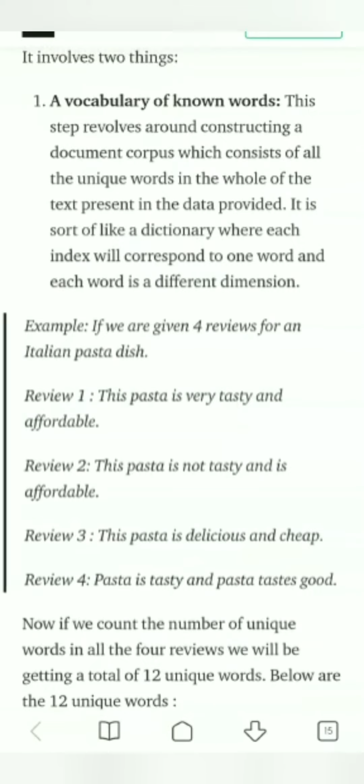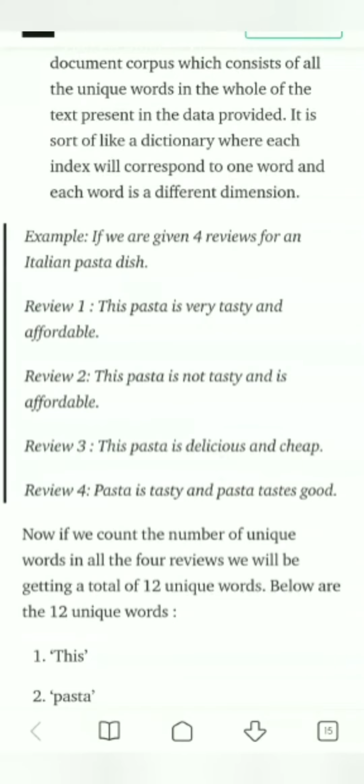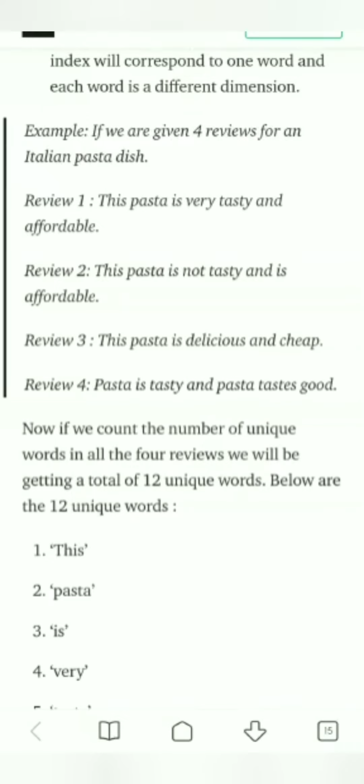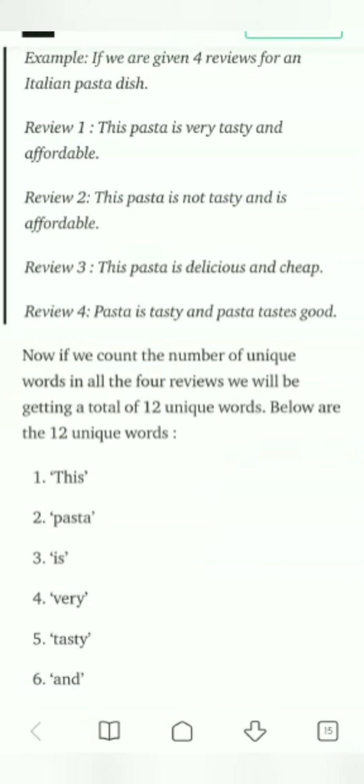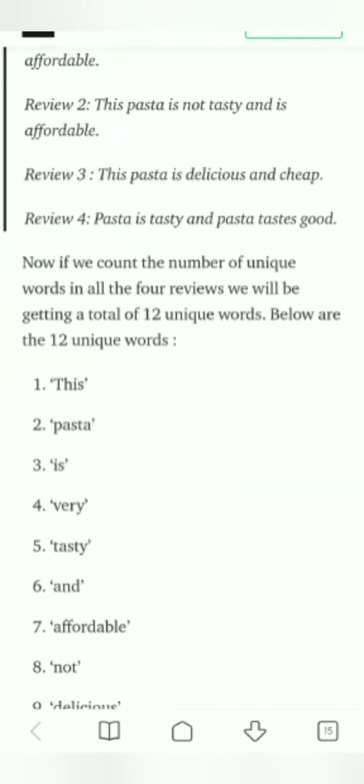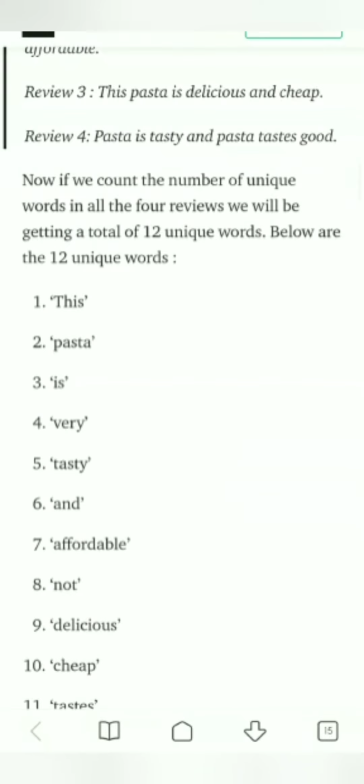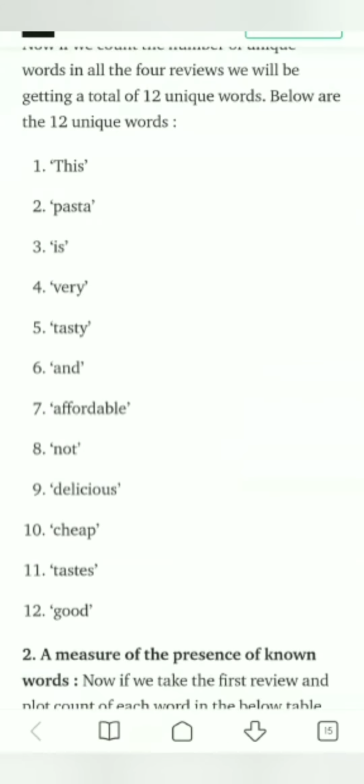For example, if you are given 4 reviews of an Italian pasta dish. Review 1: This pasta is very tasty and affordable. Review 2: This pasta is not tasty and it is affordable. Review 3: This pasta is delicious and cheap. Review 4: Pasta is tasty and pasta tastes good. Now if you count the unique words in all 4 reviews, you get 12 unique words. That is, we say this and pasta is very tasty and affordable and so on.